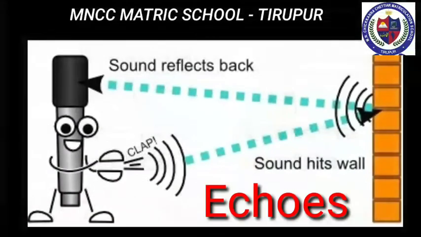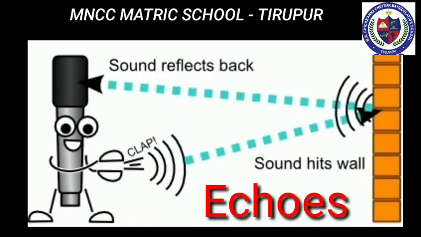Next, let's learn about echoes. An echo is the sound reproduced due to the reflection of the original sound from various rigid surfaces such as walls, ceilings, surfaces of mountains, etc. If you shout or clap near a mountain or a near reflecting surface, like a building, you can hear the same sound again. The sound which you hear is called an echo. It is due to the reflection of sound.